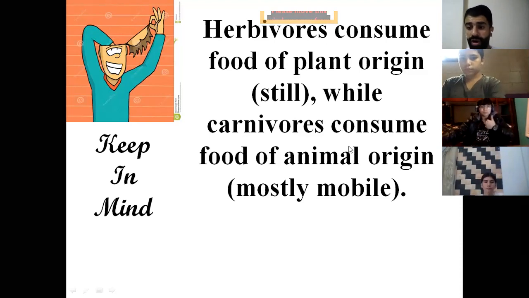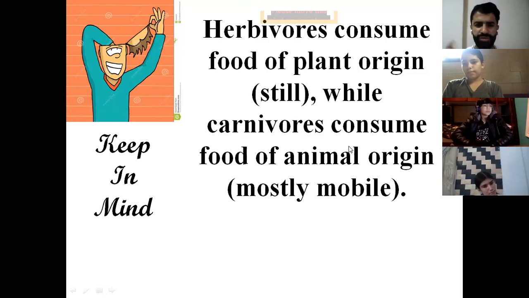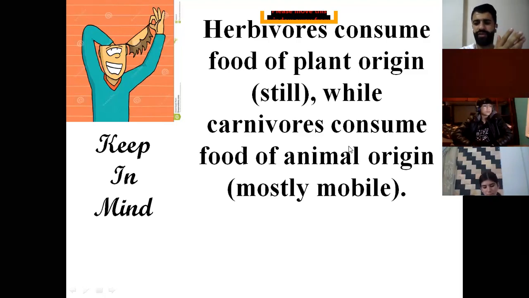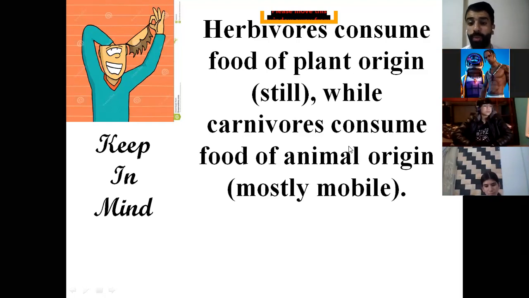So, carnivores consume food of animal origin. This food of animal origin is mostly mobile. For example, the cheetah is running after a deer. Is this deer stuck in the ground or is it moving? Sure, it's moving. So the deer is going to run away from the cheetah. So the deer is mobile.